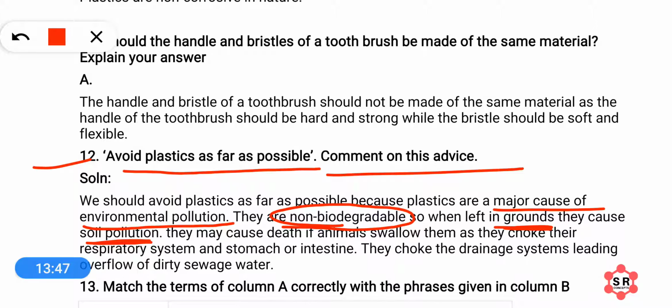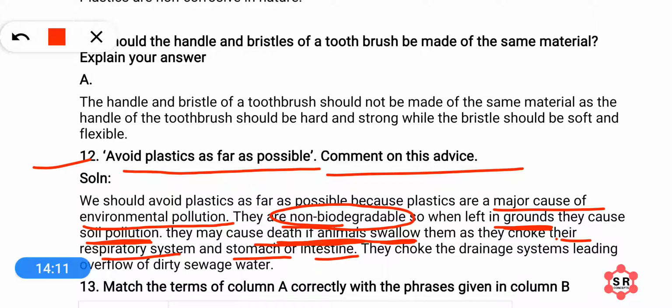In the same way, they cause the death of animals. If animals swallow them, they choke their respiratory system or their stomach or intestine. So animals get killed when they eat something from the garbage. They may swallow plastics like polythenes and other plastic articles, and this may lead to their death.